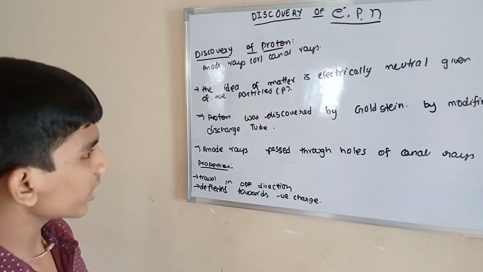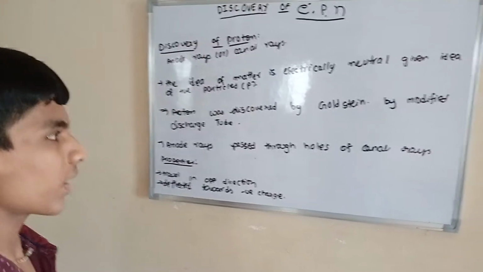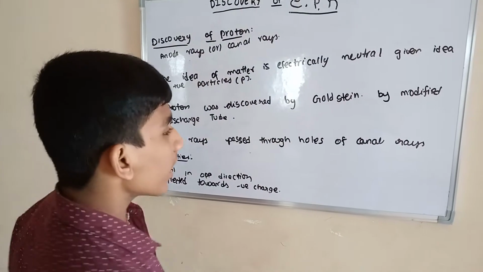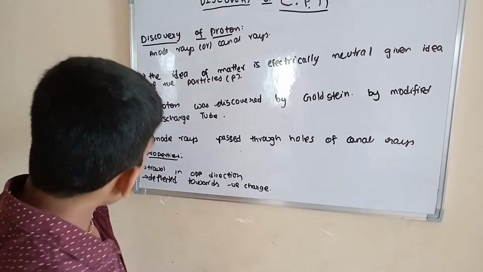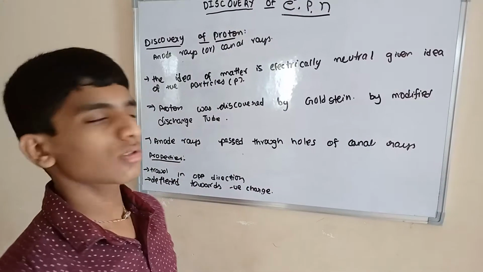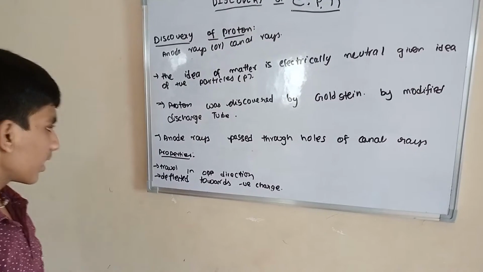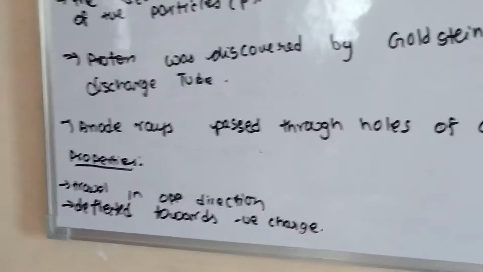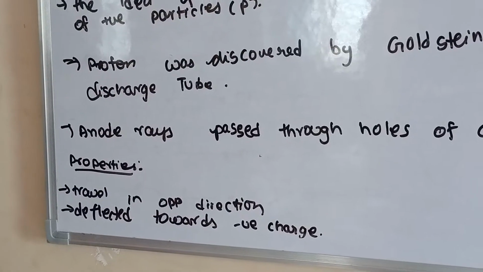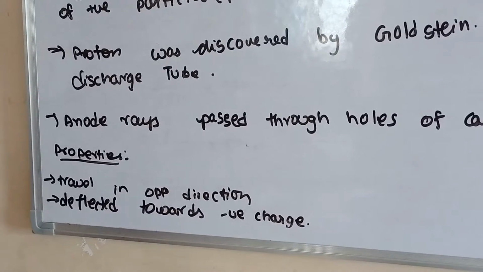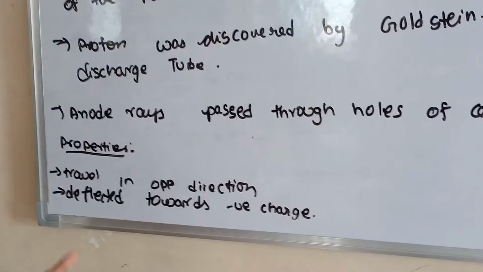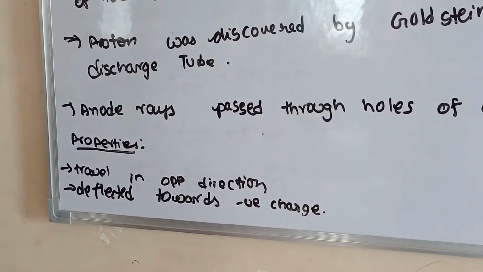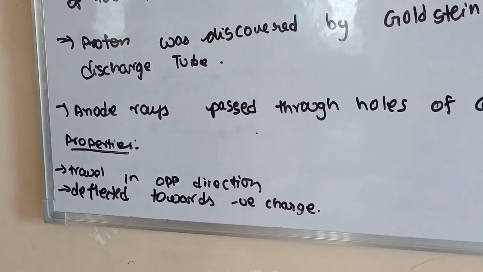Next one, anode rays pass through the holes of the cathode. What it says here is that in the modified discharge tube, the anode rays pass through the holes of the cathode. Properties: they travel in the opposite direction, that is, the anode rays travel in the opposite direction of the cathode rays. Understand? And the next one, they are deflected towards the negative charge. Negative charge means cathode.